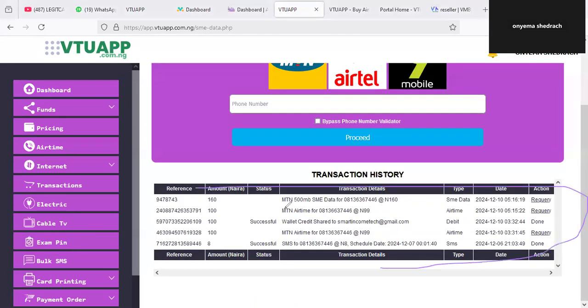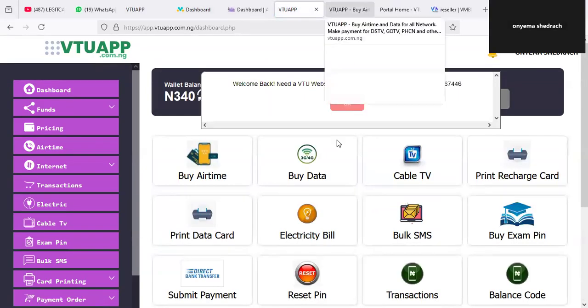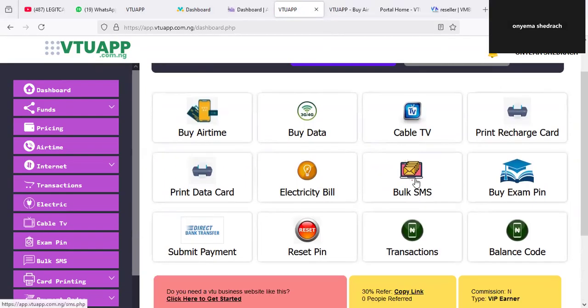Everything is happening simultaneously. So it's not like all these solutions that you see out there, they will tell you, okay, this thing is working, but at the same time, when you get the solution, it is not working. Okay, so what else am I going to demonstrate here? Bulk SMS. We can't say something that is not working. That's just a simple truth.